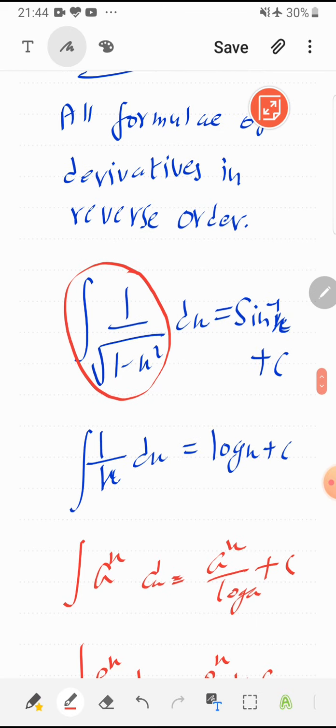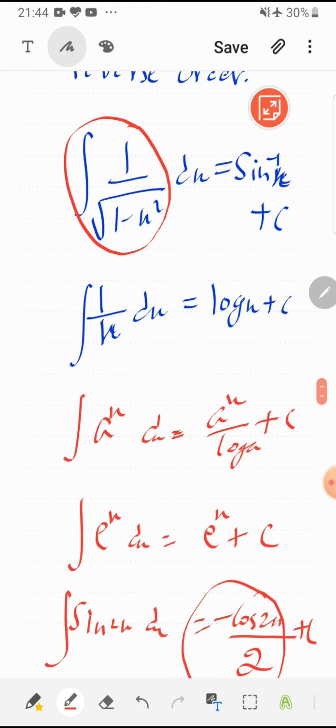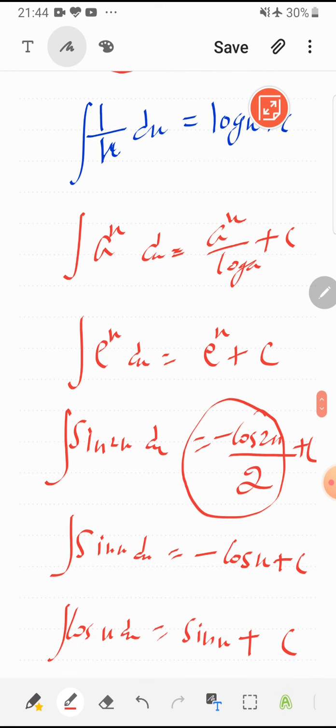So just think whose derivative is 1 by x, so answer is log x. Similarly, what is the integral of a raised the power x? Now derivative of a raised the power x is a raised the power x into log a. Log a being constant can be shifted to the left hand side, so integral of a raised the power x is a raised the power x upon log a. Integral of e raised the power x is e raised the power x, no change.